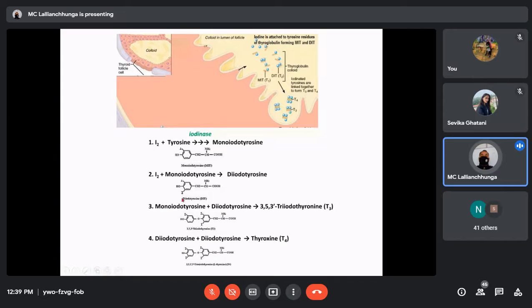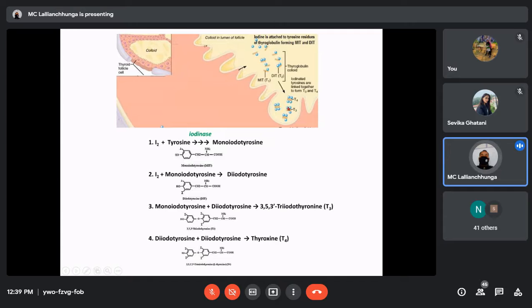In the second step, another iodine combines with monoiodotyrosine and forms diiodotyrosine. Let's say now this is the diiodotyrosine. Di means two, so two molecules of iodine are there. This monoiodotyrosine and diiodotyrosine are not yet thyroid hormones, but still another combination is required. So in the third step, one monoiodotyrosine and one diiodotyrosine combine and form T3. Suppose these two are combined, what they will form is T3.